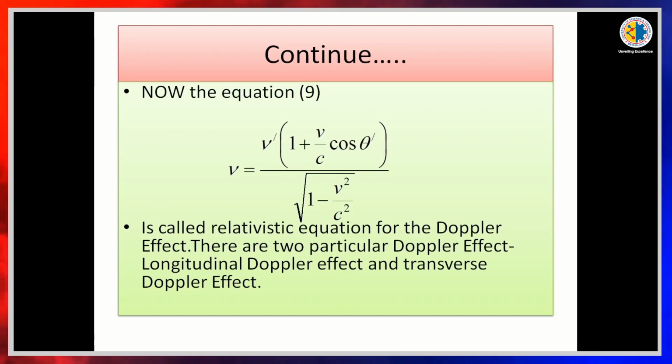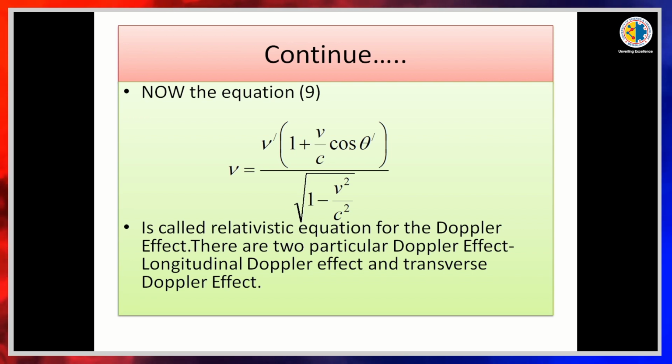Now, equation 9, nu is equal to nu dash into 1 plus v by c cos theta dash, whole divided by root over 1 minus v square by c square, is called the relativistic equation for the Doppler effect. It is the Doppler effect because here we see a relation between the frequency with respect to the S frame and with respect to the moving frame. Nu dash is the frequency with respect to the moving frame and nu is the frequency with respect to the S frame. So, it is the relativistic equation for the Doppler effect.